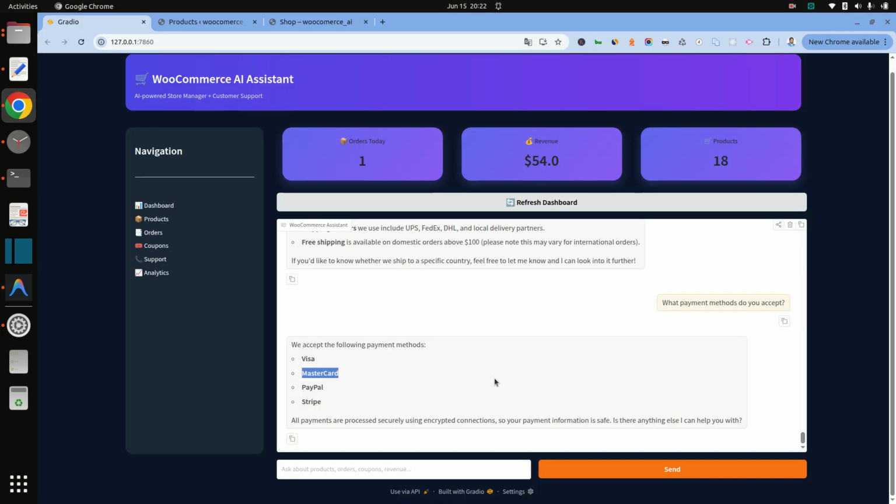I can also do more things, but due to time restrictions, I am giving some examples here. So the assistant combines business intelligence, customer support, and AI automation into a single interface. This project has been an amazing learning experience in AI agents, RAG, and e-commerce automation, and thanks for giving your valuable time.